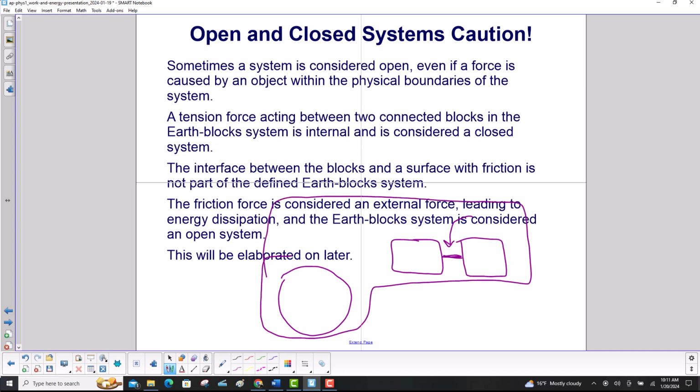Now, how does that become an open system? Well, we're going to have a table here. And the interface between this and the two blocks has friction. And you can physically see, hopefully, that this table is within the boundaries of our earth-block system. But the interface is not part of the defined earth-block system. When we first defined the system, we didn't include that table. Therefore, the friction force is considered an external force leading to energy dissipation, and the earth-block system is now considered an open system. We will elaborate on this later.